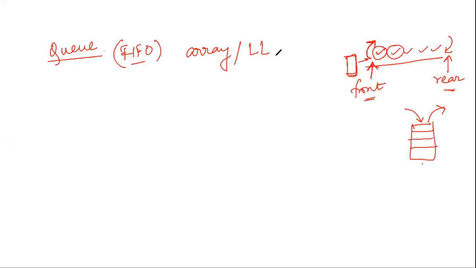So what did we just see, that every queue has two variables. One variable is front, which will point to the position where deletion is happening, and another variable is rear, which will point to the position where insertion is happening, right? So suppose I represent a queue in the form of an array.